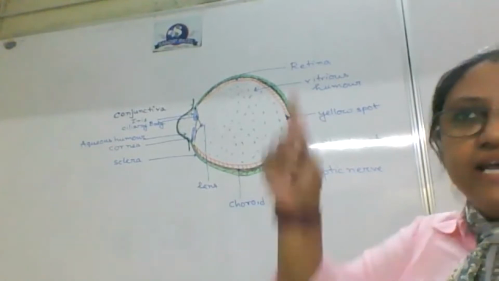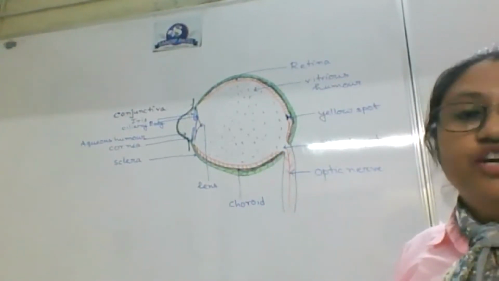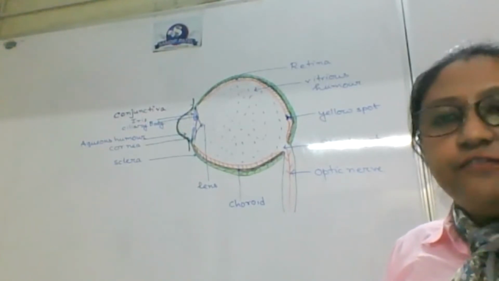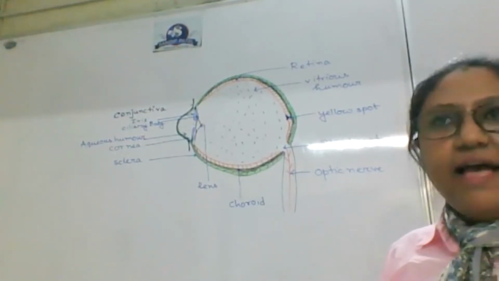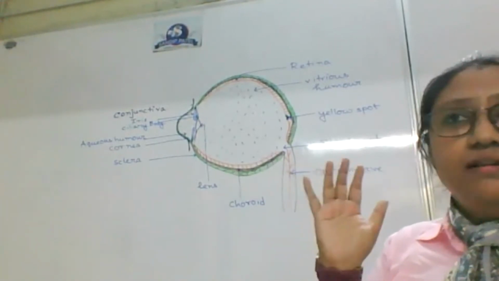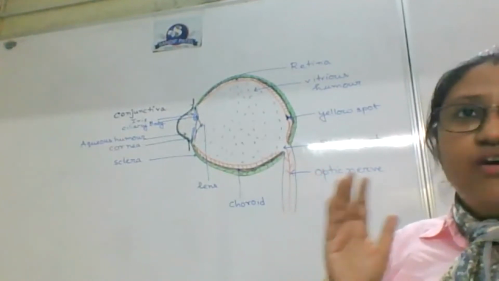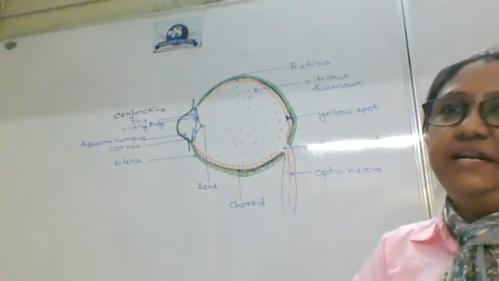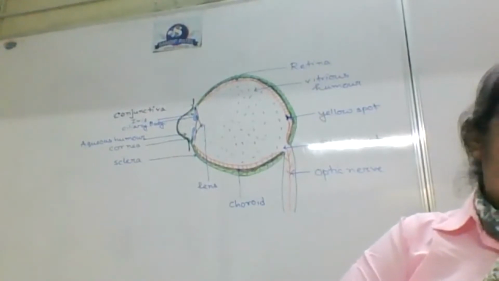One where I put lines like this, and the other where there is no line. The area where there is no line, which is in fact in the front of our eye, is known as cornea. And the rest, the 5 by 6 part. So if the total eye layer is 6, 1 by 6 part is cornea, and 5 by 6 part is sclera. Okay, so what is sclera?